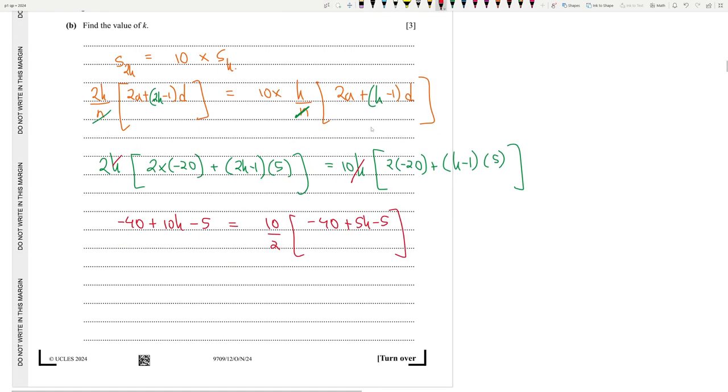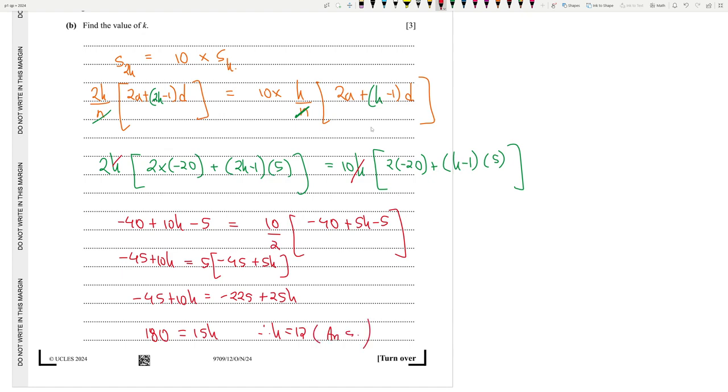So minus 45 plus 10k is equal to 5, again minus 45 plus 5k. Minus 45 plus 10k is equal to 5 into minus 45, which is minus 225 plus 25k. So ultimately, minus 45 plus 225, which is 180 on the left hand side, is equal to 15k. So 180 by 15 gives us a value of k equal to 12, and that should be the answer. And yes, it matches with the mark scheme.